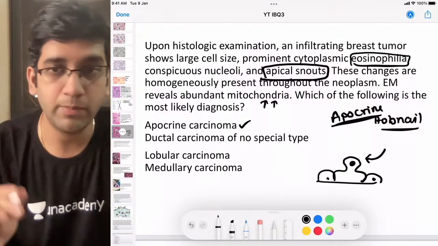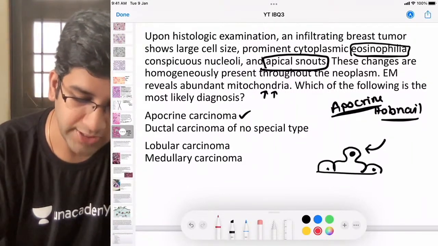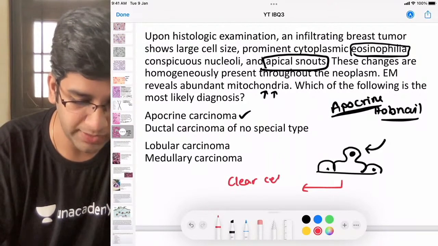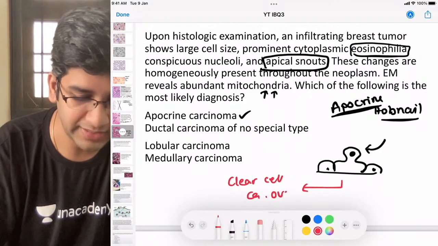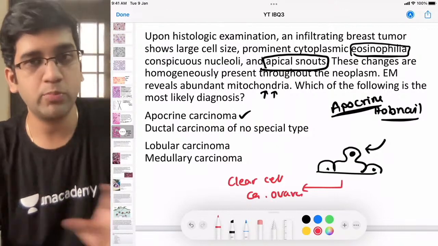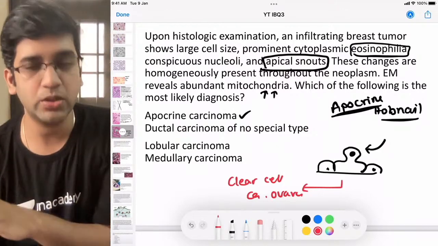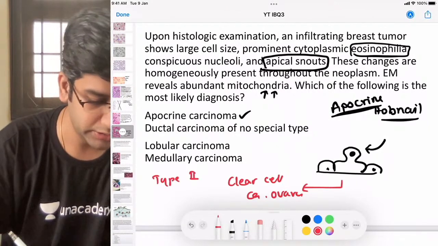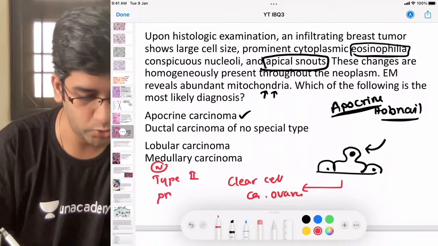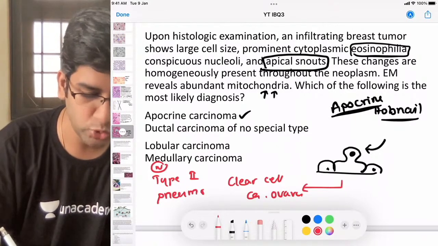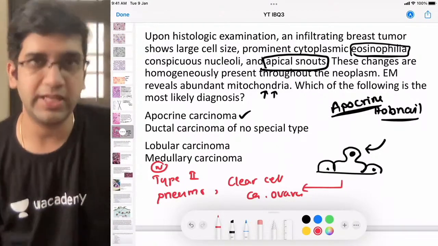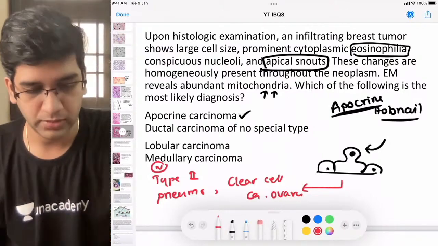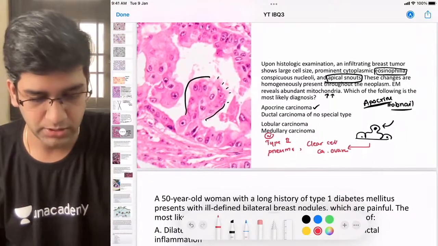Hobnailing is also seen in one more lesion. In clear cell carcinoma of the ovary, I see hobnailing, fine. Hobnailing is a finding seen in a few other places as well. A normal type 2 pneumocyte, it's not a tumor, will also have the hobnailing appearance, and most of the apocrine glands will have a hobnailing appearance, right? Type 2 pneumocyte, clear cell carcinoma, everything will have a hobnailing appearance, fine. Okay, that's a learning point from this question.